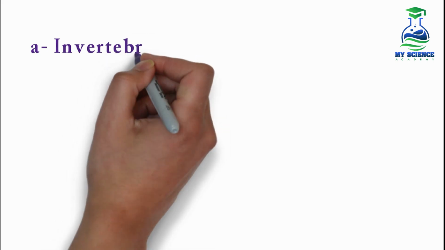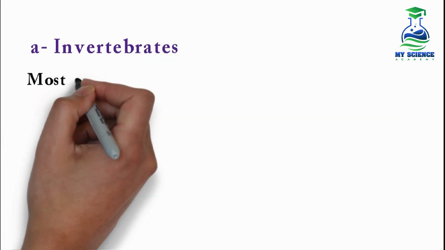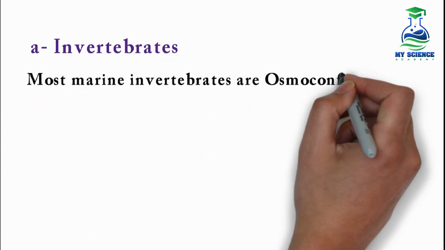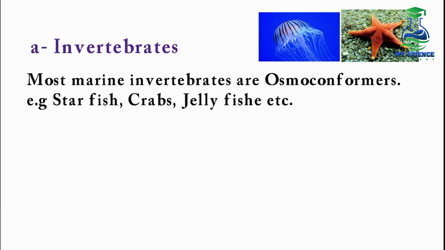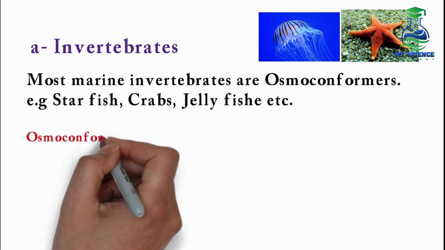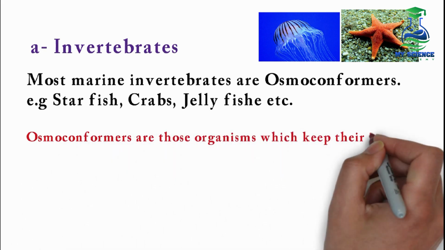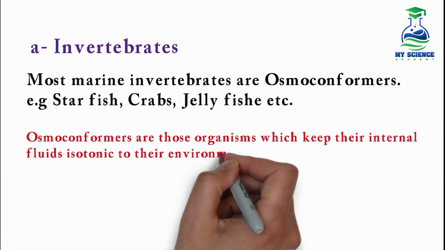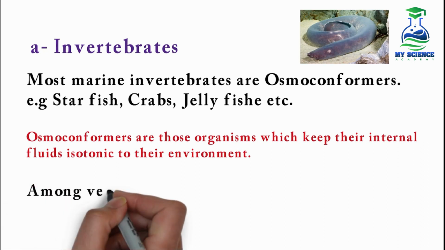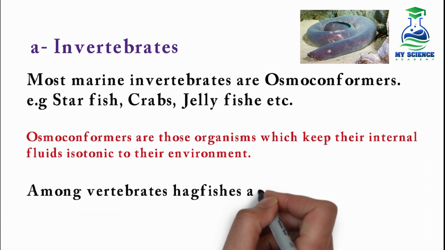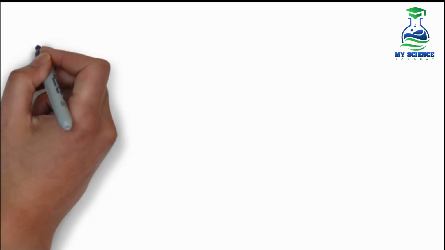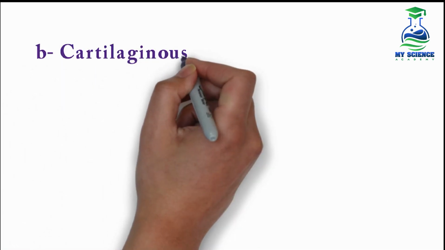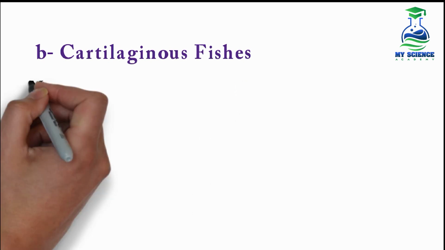First of all, we will see invertebrates. Most marine invertebrates are osmoconformers. Examples are starfish, crab and jellyfish. Now what are osmoconformers? Osmoconformers are those organisms which keep their internal fluids isotonic to their environment, and among vertebrates, hagfishes are also osmoconformers. Next are cartilaginous fishes.